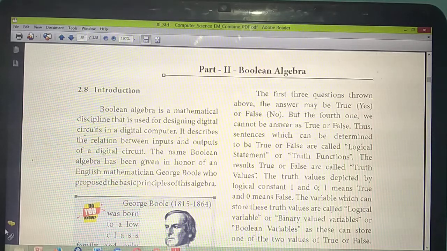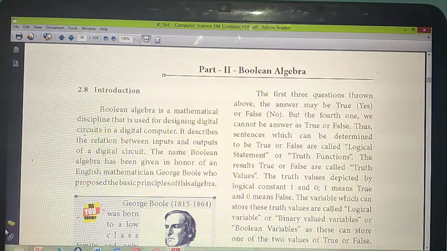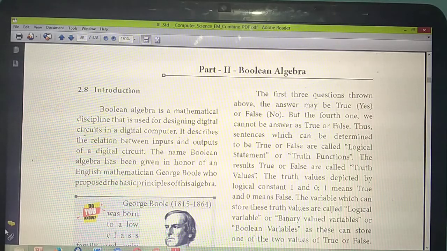Please complete the daily portions. What are the homeworks I have given? Please complete all the homeworks also. Have you all studied that chapter? Studied or not? Again and again I am telling you, this chapter 2 is very important. You can expect 5 questions, or 3 questions, or 2 questions from this chapter. All the problems are very important.